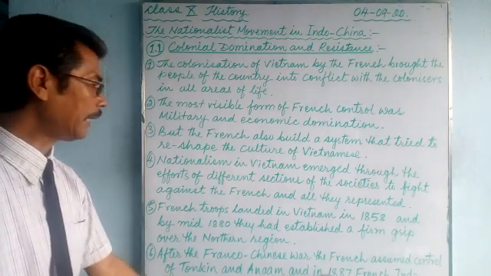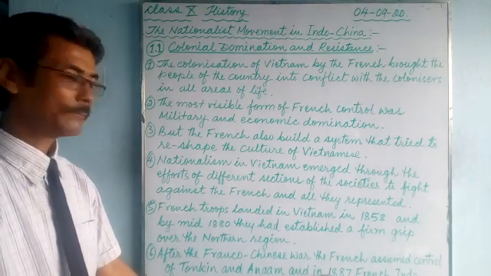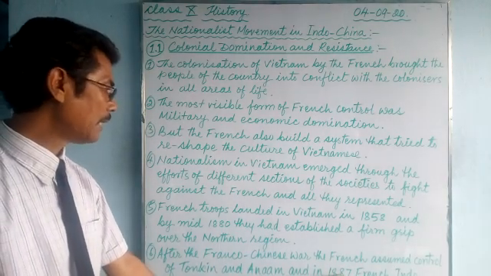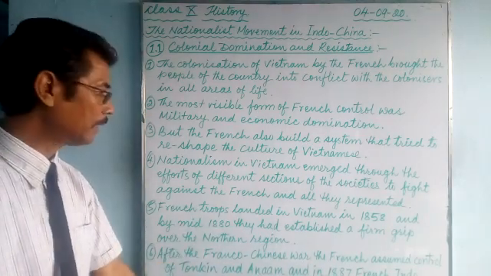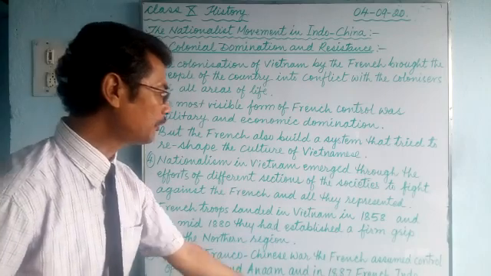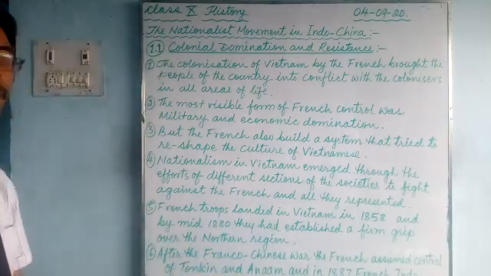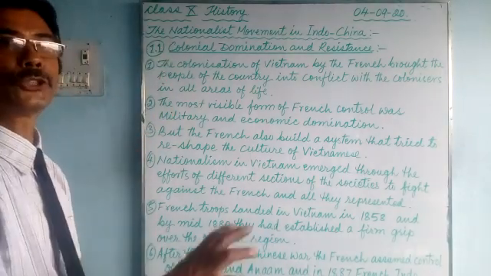And in 1887, French Indochina was formed.